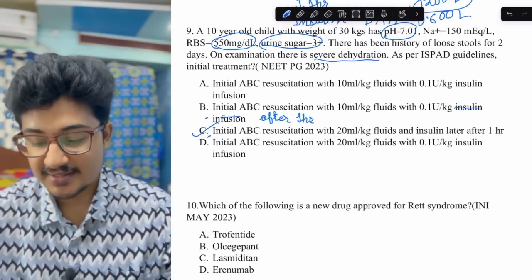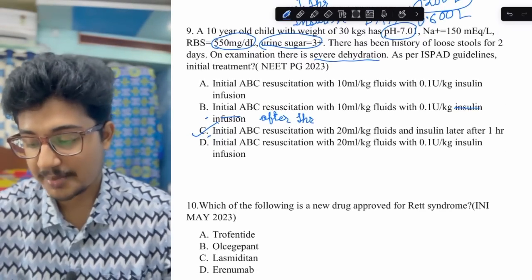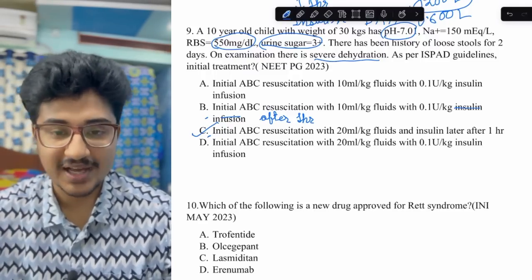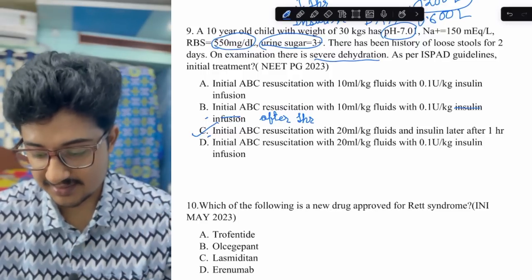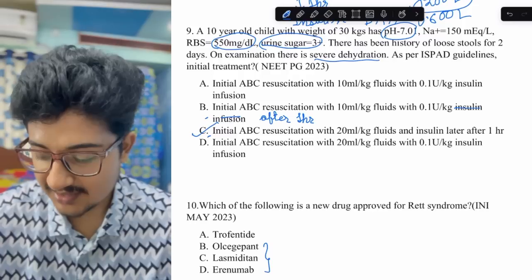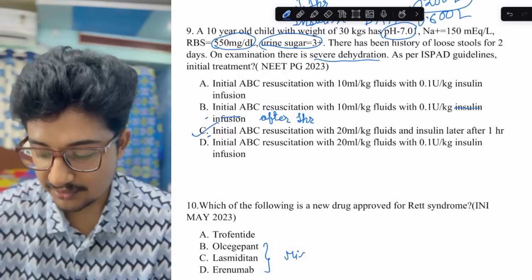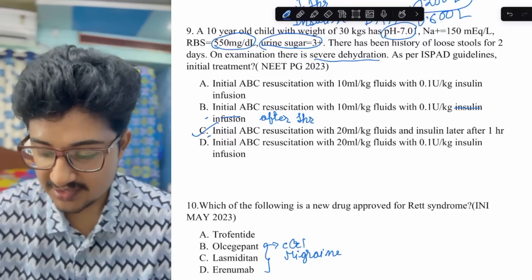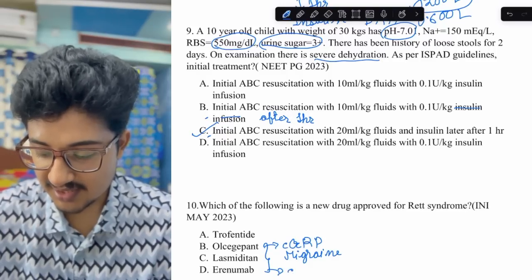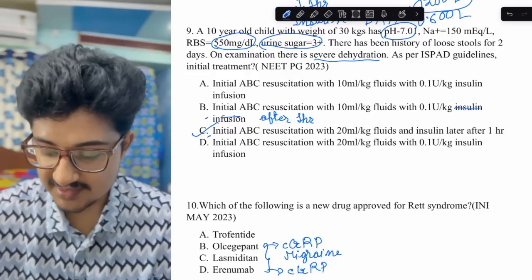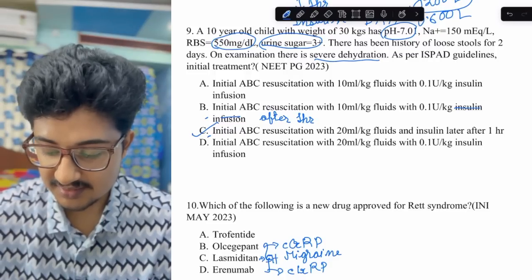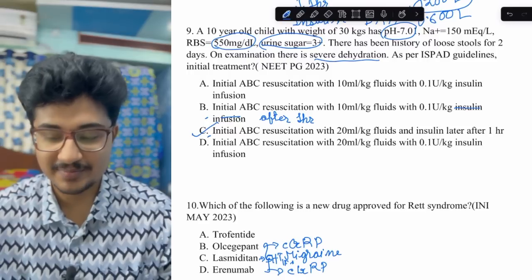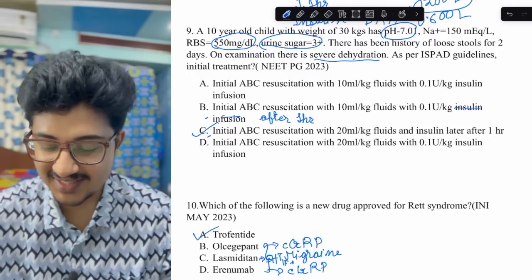This is an INICET question. Which of the following is a new drug approved for Rett syndrome? Think you don't have any guesses. These 3 drugs are meant for migraine, we all know. This is a CGRP antagonist, and this is a 5-HT1F agonist. So these 3 drugs are meant for migraine. 1 drug is left. That would be the answer, trofinetide.